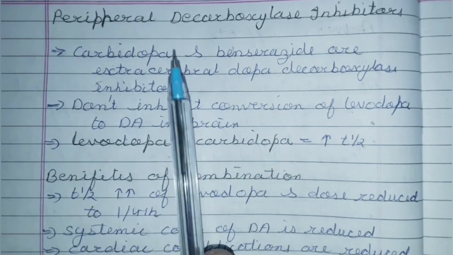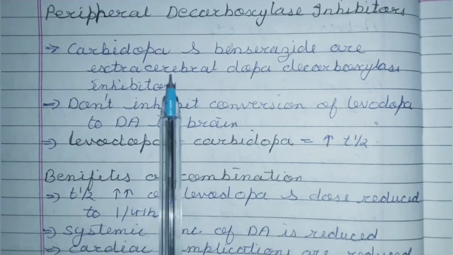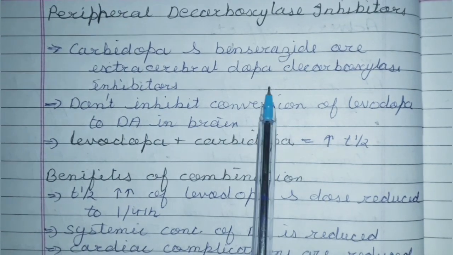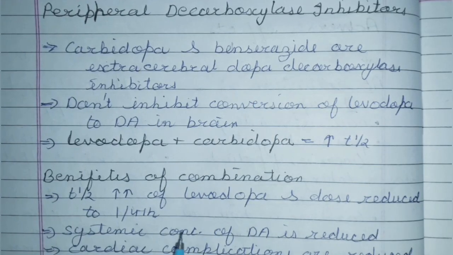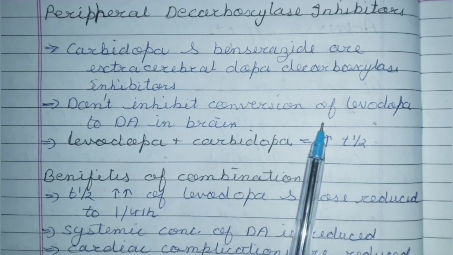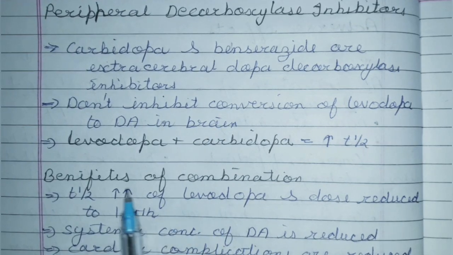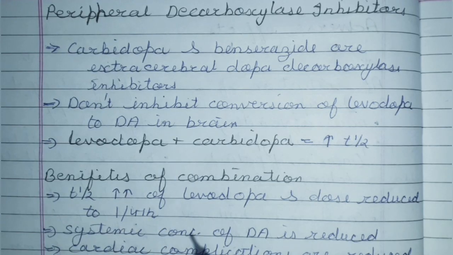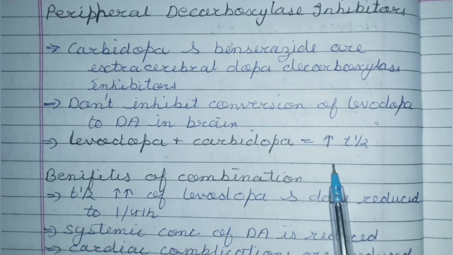There is another group of drugs, the peripheral decarboxylase inhibitors. In this, carbidopa and benserazide are extracerebral dopa decarboxylase inhibitors. They don't inhibit the conversion of levodopa to dopamine in the brain. What is the use of peripheral decarboxylase inhibitors? Levodopa, when combined with these inhibitors, has an increased half-life.